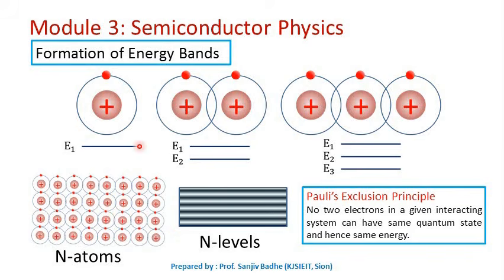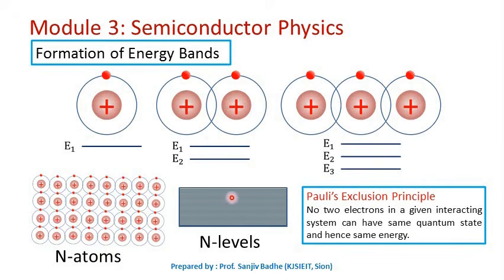This splitting of a single energy level into n number of energy levels which lie very close to each other results in the formation of an energy band. So this is the energy band which is formed, which will accommodate the n electrons from n atoms.